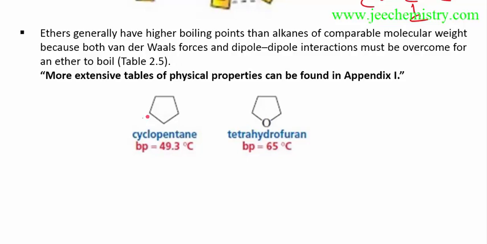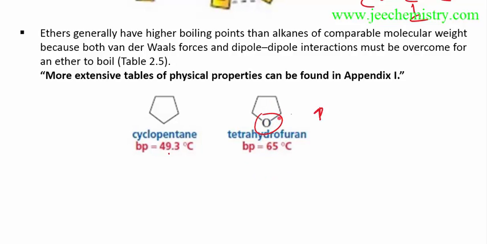There is cyclopentane and tetrahydrofuran. These have the same structure, but this one has a higher boiling point than this. Why is this one's boiling point higher? There is an oxygen, a very electronegative atom. This will generate polarity in the molecule, and dipole attractions will develop in the molecules.